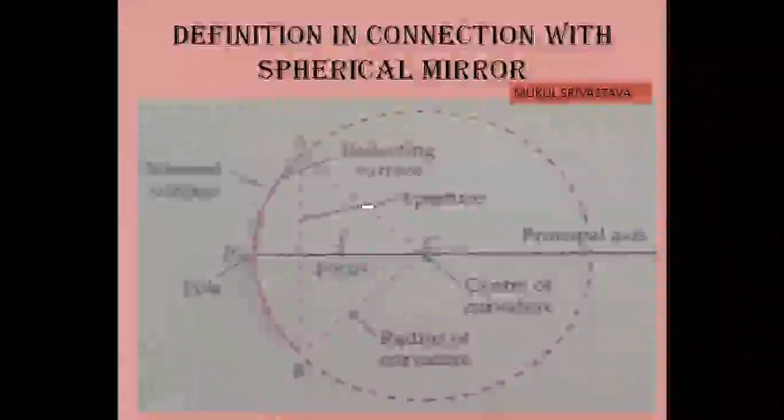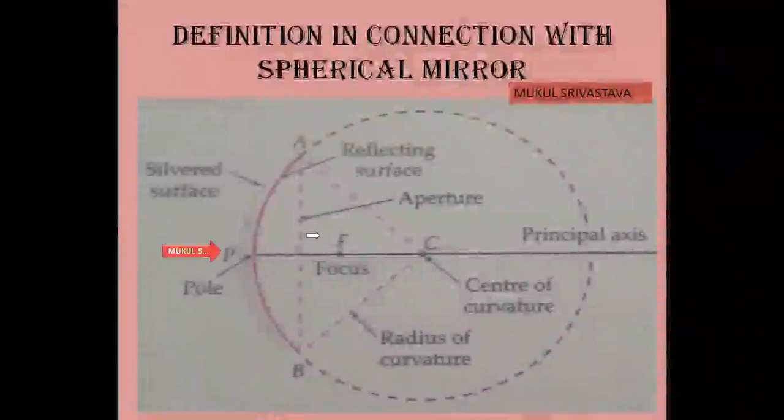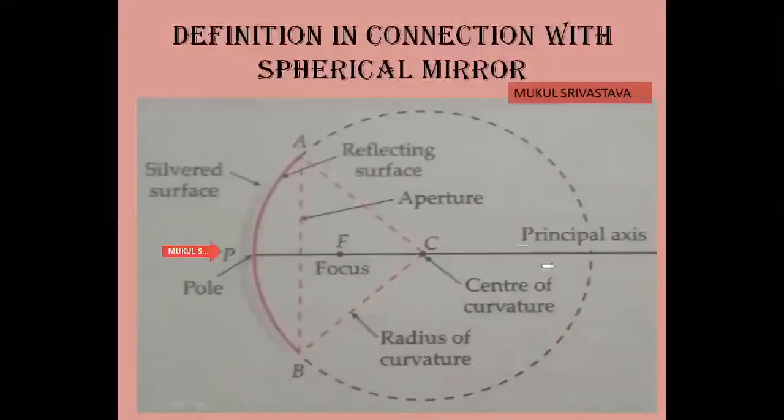Now students, in this slide we are going to discuss the pole, focus, center of curvature, principal axis, center of curvature again, aperture, and refracting surface. Clear?